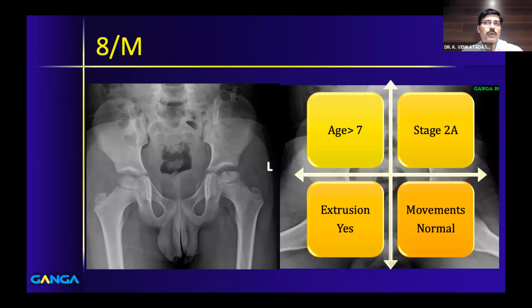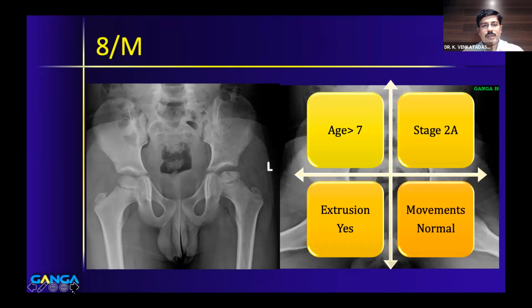There are centers in the US who stringently follow bracing protocols, and they have shown very good results with non-operative containment. But it is very, very difficult to reproduce the same results in our center. So as long as you have good counseling with the parents and they agree to everything, then probably you can go ahead and do a non-operative form of containment and have a close follow-up with the child, because basically it is going to do the same thing. And in all these 4 to 6 months, the child should not go for playing, walking, and all that. Of course, he can walk for daily regular activities, but running and all is not allowed.